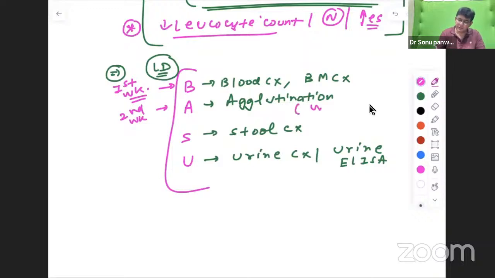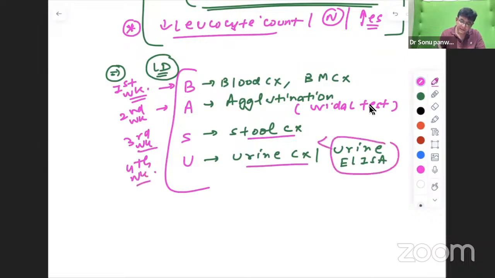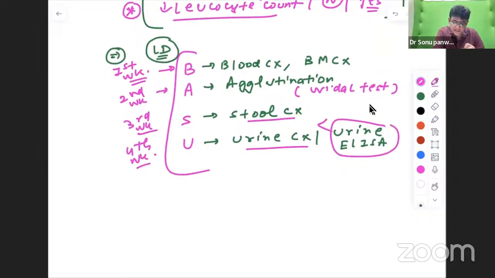In the third week, it is stool culture. And in the fourth week, it is urine culture; better is urine ELISA. Third is stool, second is agglutination, first is blood culture and bone marrow culture.